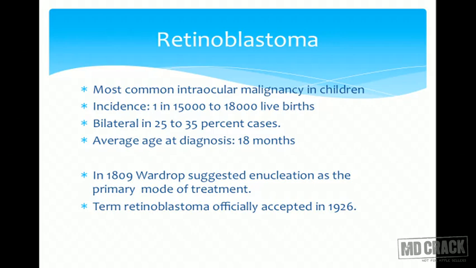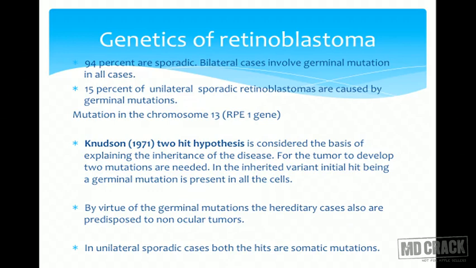In 1809, Wardrop suggested enucleation as the primary mode of treatment of retinoblastoma. Things have come a long way since then. The term retinoblastoma was officially accepted as a nomenclature in 1926. The most important part about retinoblastoma as compared to other tumors is its genetics.